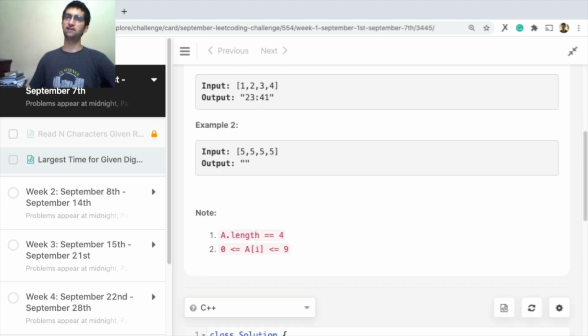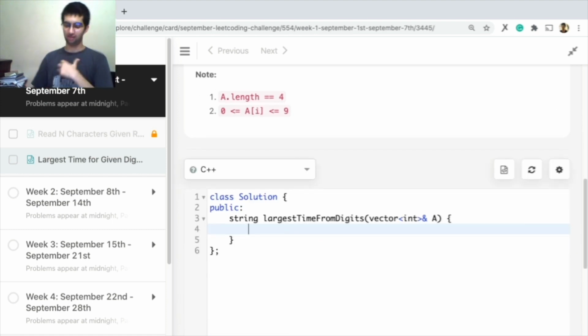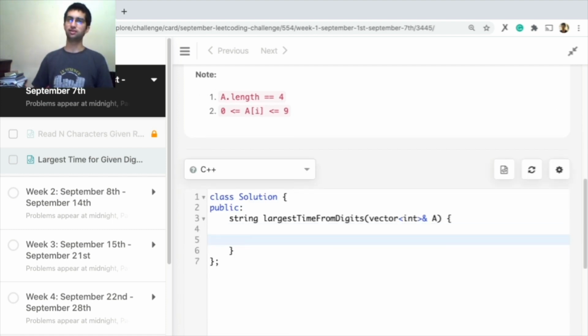So if it's not possible, like with these values, 5, 5, 5, 5, it's not possible to create any valid time. So can I create any valid hours? 55 is not a valid hour. It's greater than 23. So let's go about this.